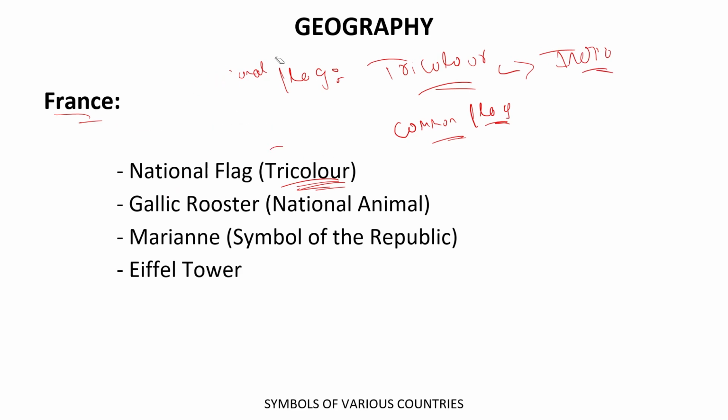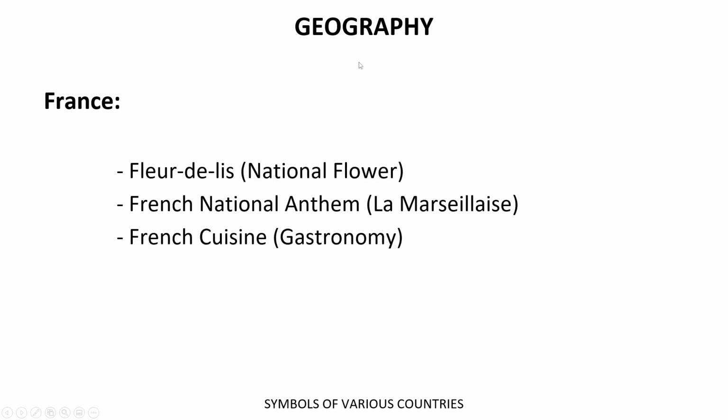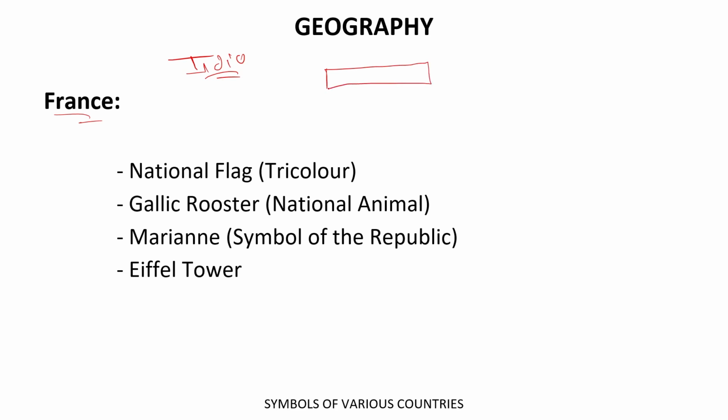But the colors used in them are different. If we talk about India, we are using these colors. The middle part is always white, and in between we have the Ashoka Chakra with 24 spokes.